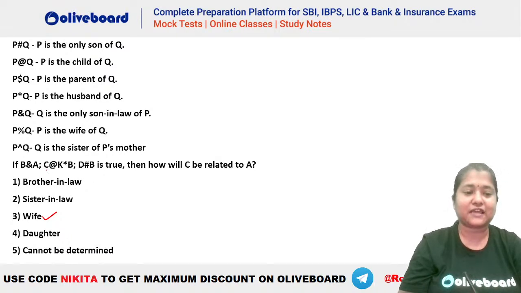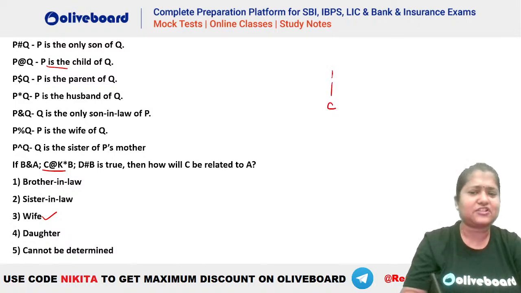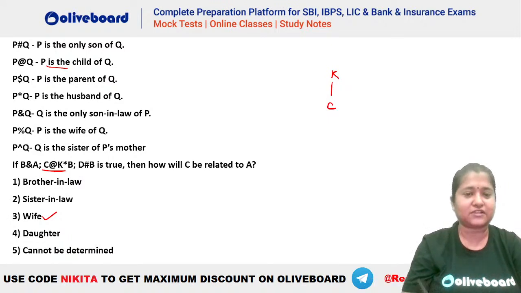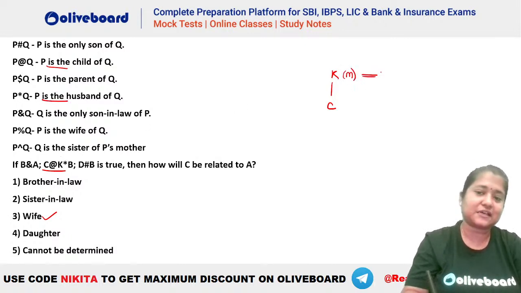So you can see we have, let's say, C @ K * B. What is the meaning of at the rate? That is, C is the child. So that means C is the child of K. Right? Child is not gender specific. Child can be a male child, can be a female child. So we just know that C is the child of K. K * B, that is husband. So K is the husband of B. So K is a male person. He is a husband of B. So B has to be a female person.